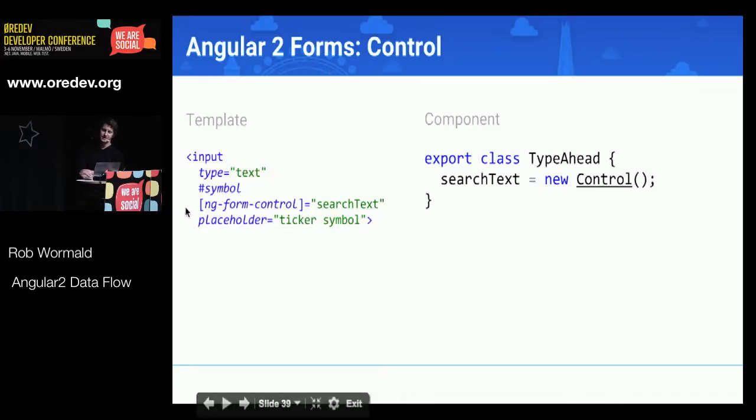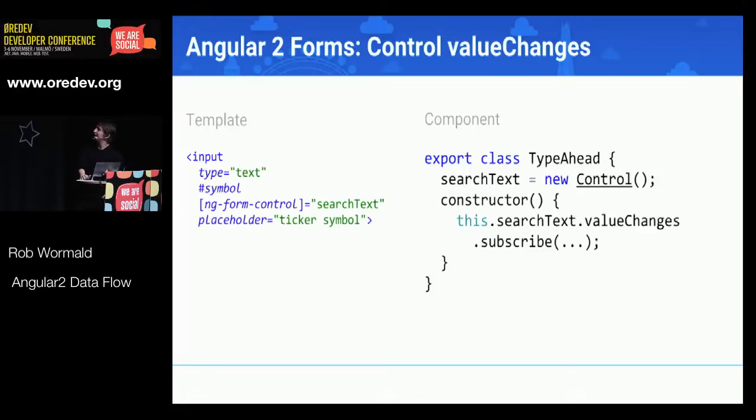So you'll notice instead of doing an ngModel, what we've done is we've created an abstract control here. And this control is just something you can import from the Angular core. We're going to assign it to our controller and just give a variable. And then in the template, we're just going to say this form control is called search text, so we're linking those two things up. And that's it, right? Like, we don't have an ngModel here. We don't have an actual model on the form, because all we really care about is the value coming out of it, right? We don't care about having an object to keep track of this.